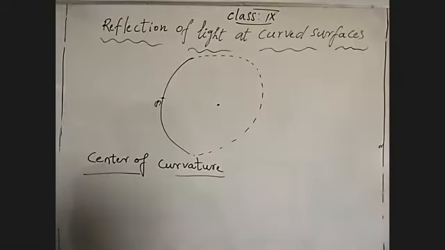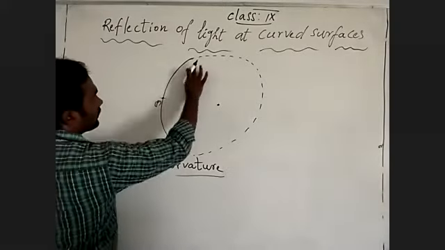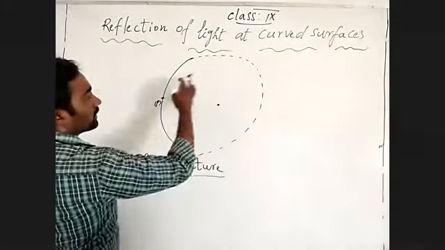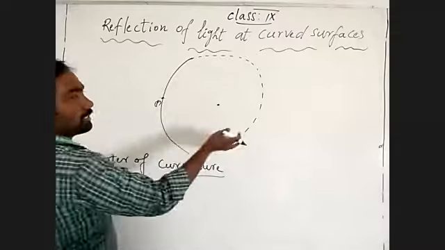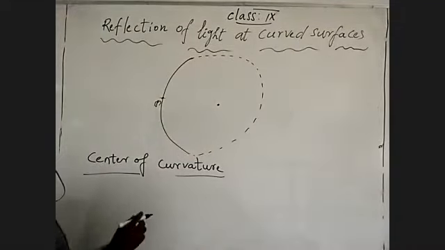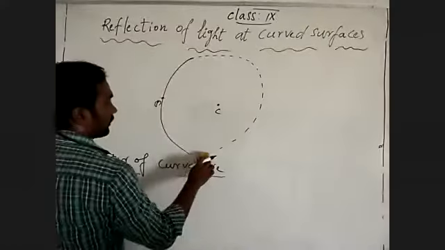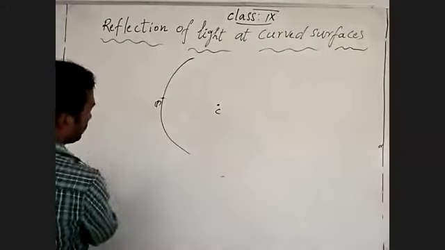See, this is a sphere, and it is the center of the sphere. It is no more a sphere, so it is a part of the curved surface. That we are calling the center of curvature.